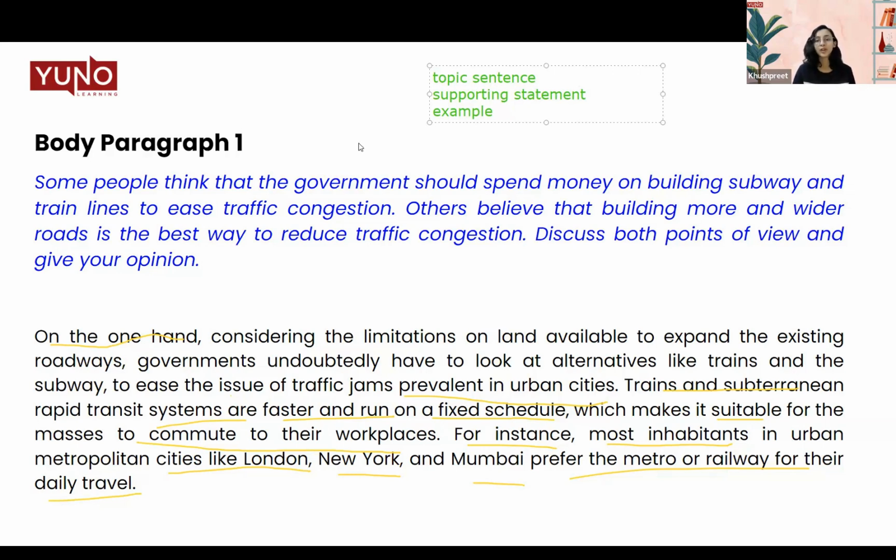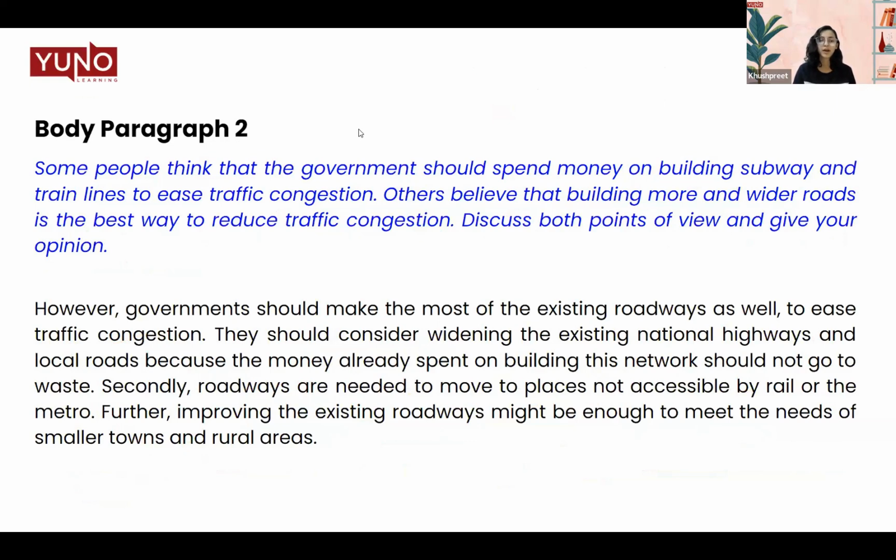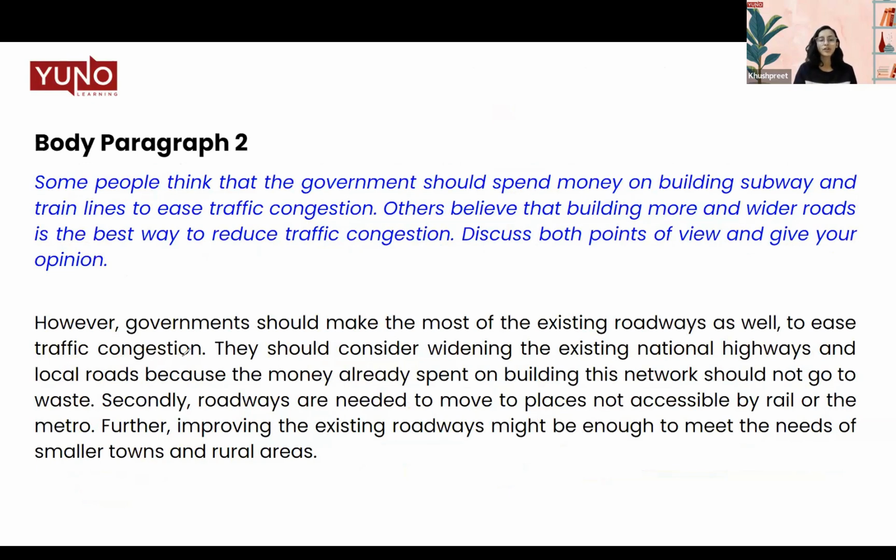So similarly, we will follow the same structure that we did in the previous body paragraph, topic sentence, supporting statement, and example. Let's see. However, government should make the most of the existing roadways as well to ease traffic congestion. They should consider widening the existing national highways and local roads because the money already spent on building this network should not go in waste. Secondly, roadways are needed to move to places not accessible by rail or the metro. Further, improving this existing roadways might be enough to meet the needs of smaller towns and rural areas.